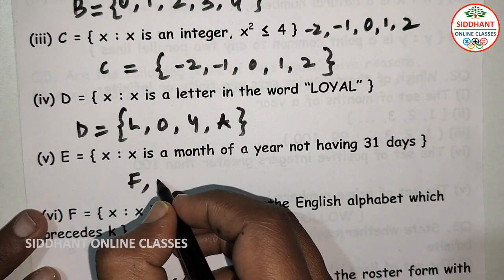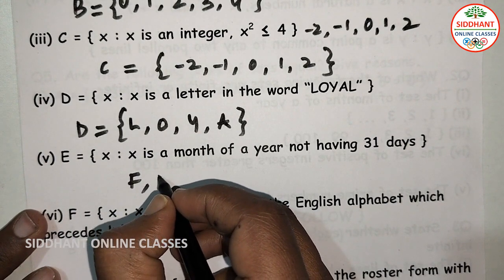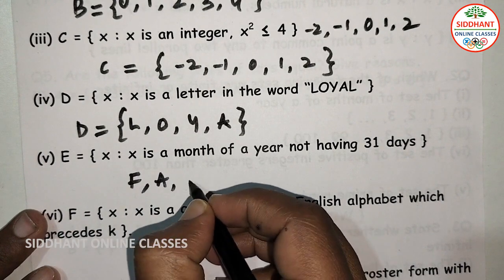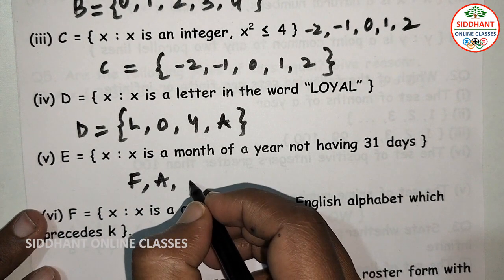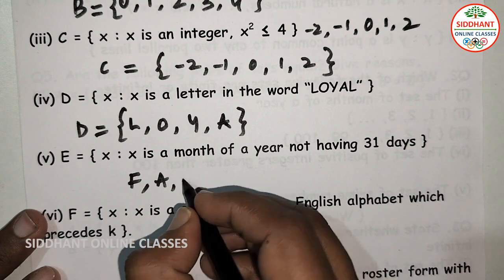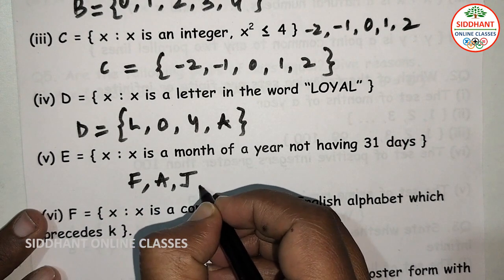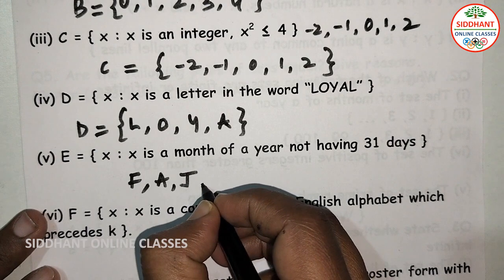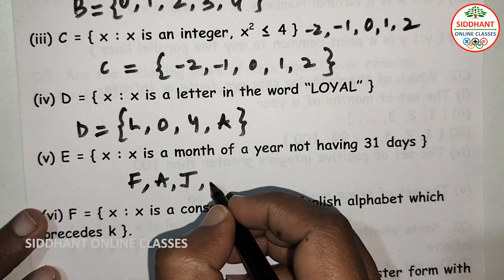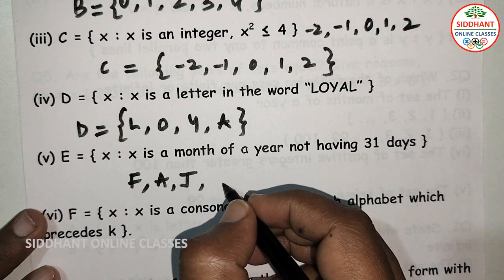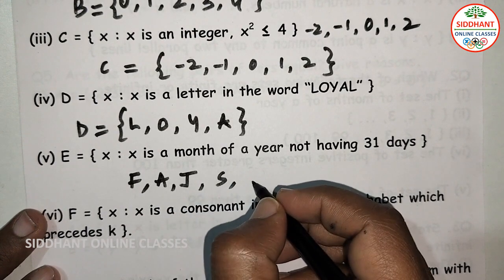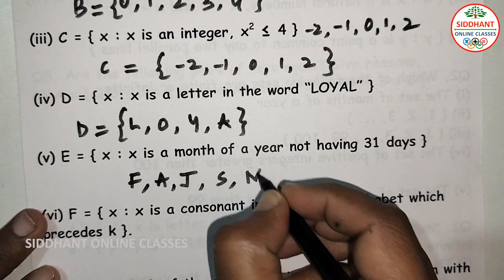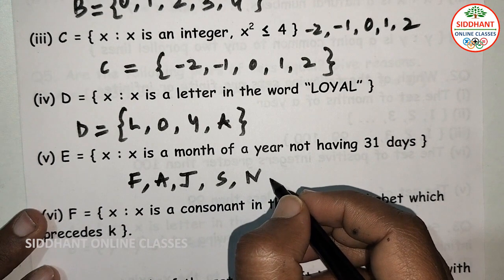March is having 31 days, next April is not having, next May is having 31 days, next June. June has 30 days, next July 31 days, August 31 days, next September 30 days, October 31 days, November 30 days, December 31 days.